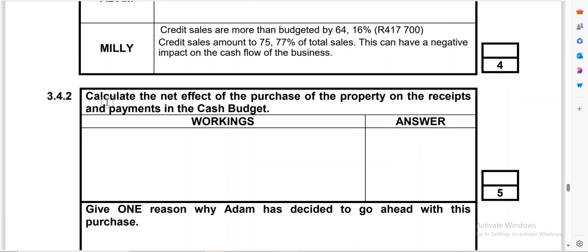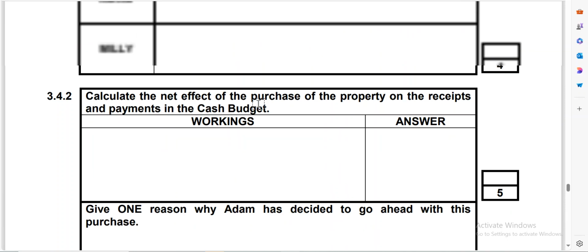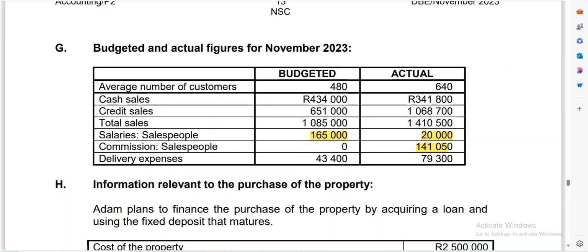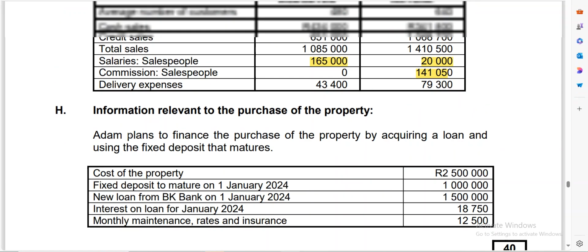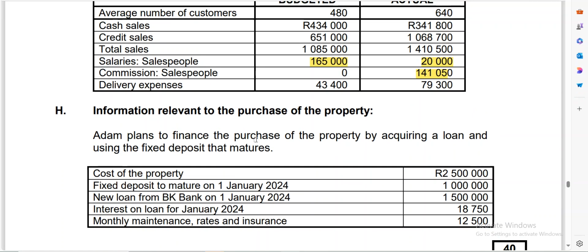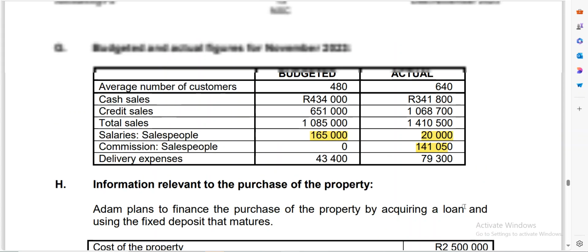Okay, next they're saying that calculate the net effect of the purchase of the property on the receipts and payments in the cash budget. They have to give you some information that you can use to decide that. So if you look at this, this is the information. They're saying that Adams plans to finance the purchase of the property by acquiring a loan and using the fixed deposit that matures. So now what we need to do is to check. Remember, the cost of the property is 2,500,000. The fixed deposit that's going to mature is 1 million. But we need to check the information.